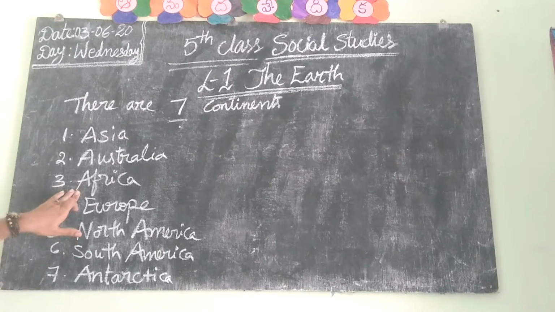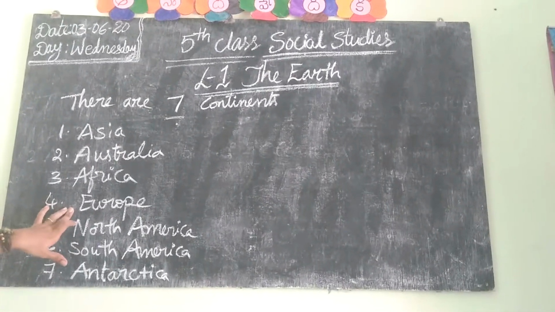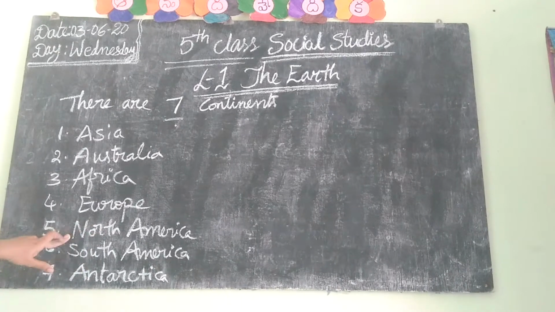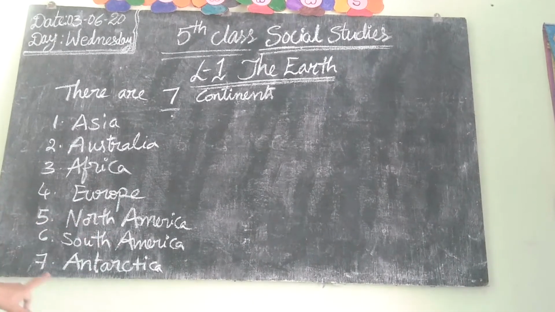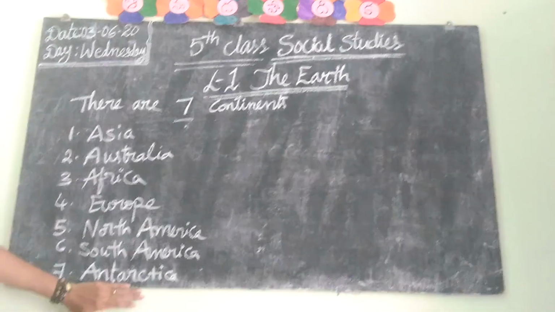Third one is Africa. Fourth one is Europe. Fifth one is North America. Sixth one is South America. Seventh one is Antarctica. There are 7 continents on the earth: Asia, Australia, Africa, Europe, North America, South America, Antarctica.